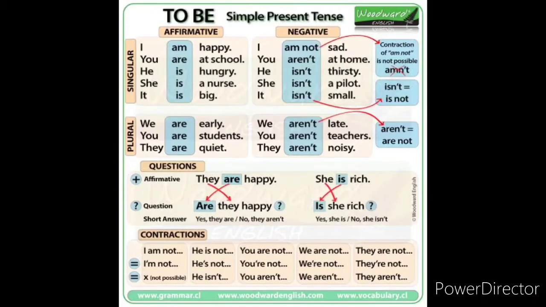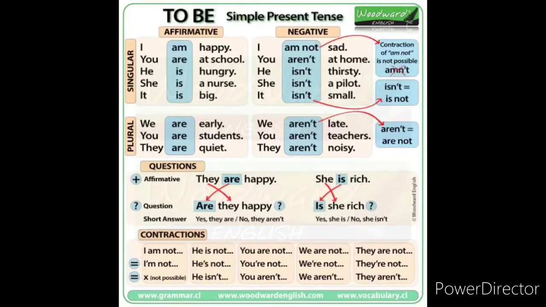Here we have the be form of verbs, and we are going to learn how to make positive, negative, and interrogative sentences in simple present tense. First, see here singular: I, you, he, she, it. These are all singular subjects. See here, I must be used with am. So the sentence is I am happy.